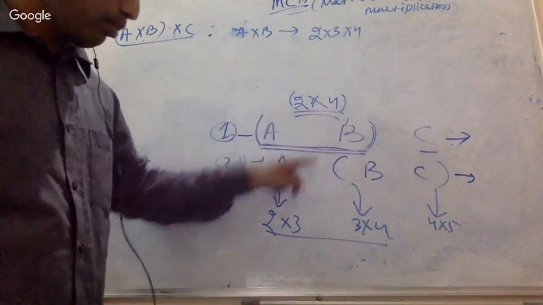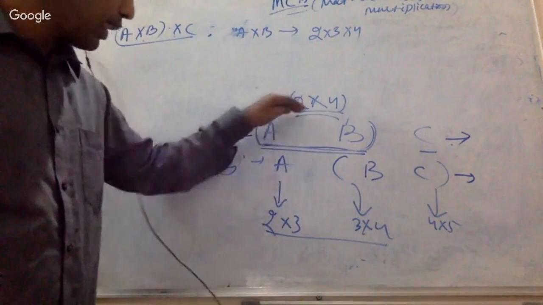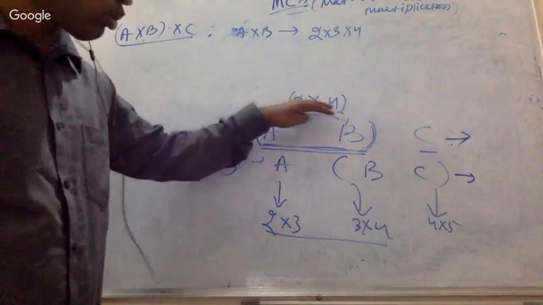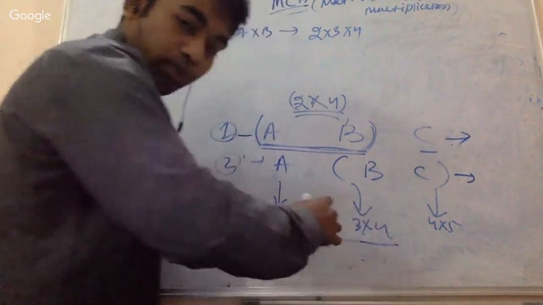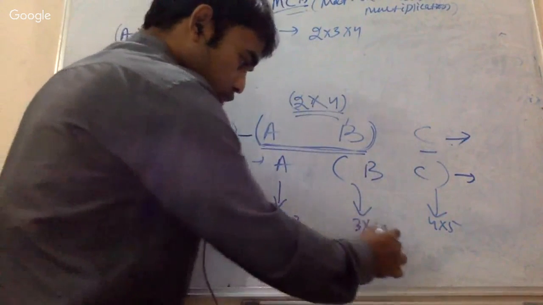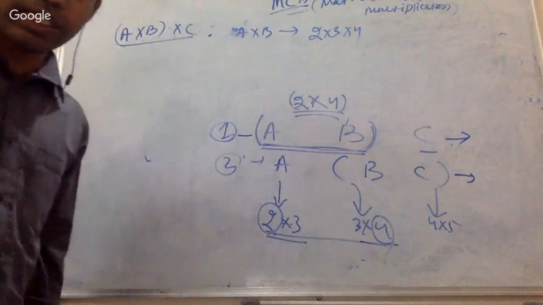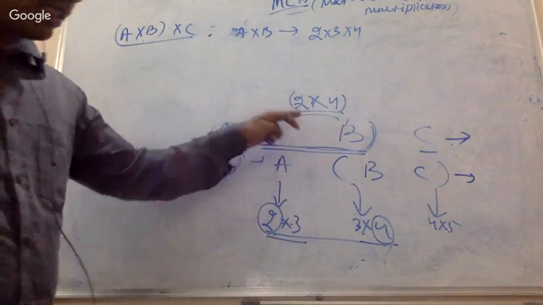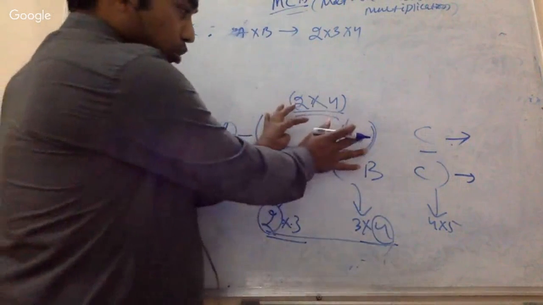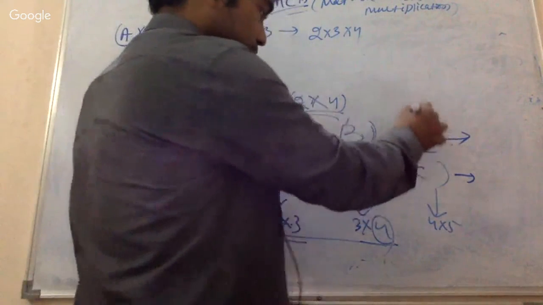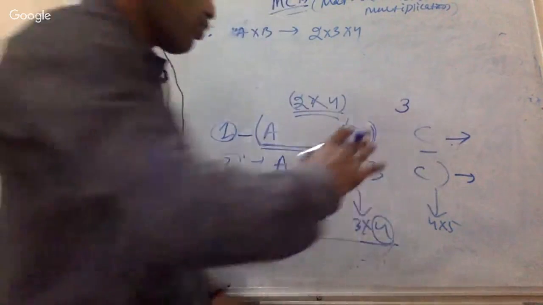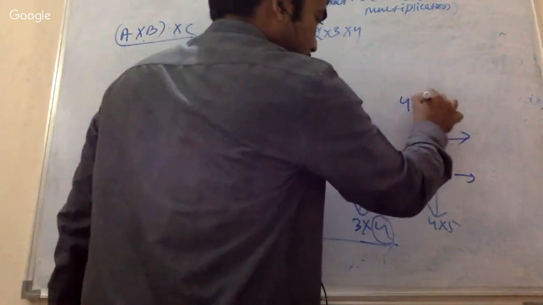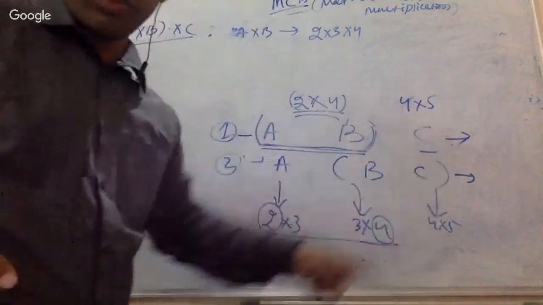Do you understand that whenever I multiply a 2 cross 3 matrix with a 3 cross 4 matrix, I am going to get a 2 cross 4 matrix? Do you understand these things? If yes, then I have a 2 cross 4 matrix here, and the C matrix is 4 cross 5. It is given, right? 4 cross 5.